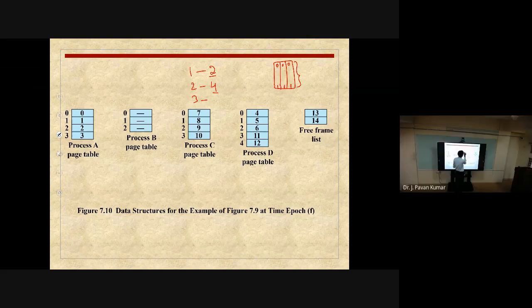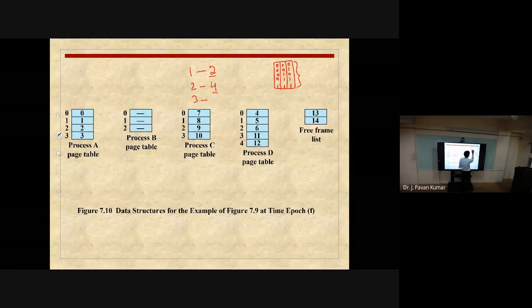One more time. 0 0 0, how many will there be? Just count. 0 0 1, 0 1 0, 0 1 1, 1 0 0, 1 0 1, 1 1 0, 1 1 1. So in total 8 alternatives we will be getting.